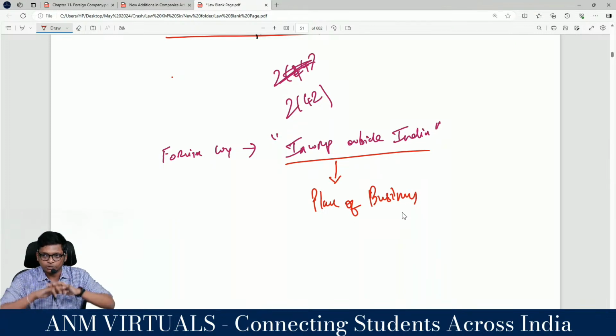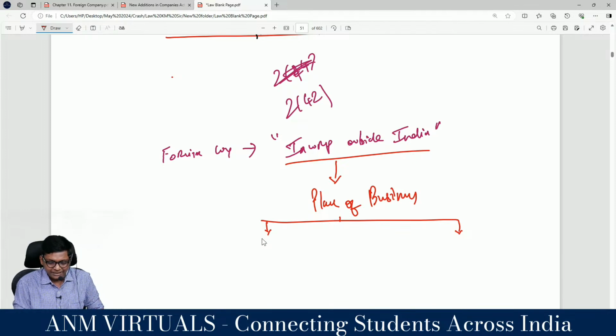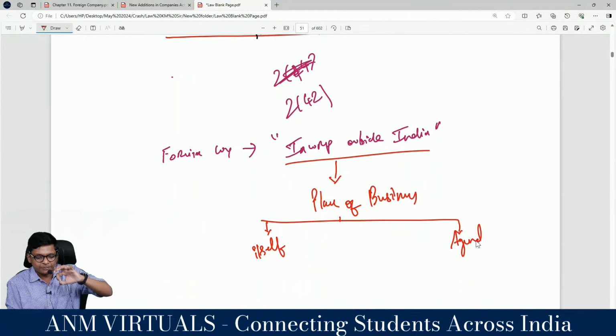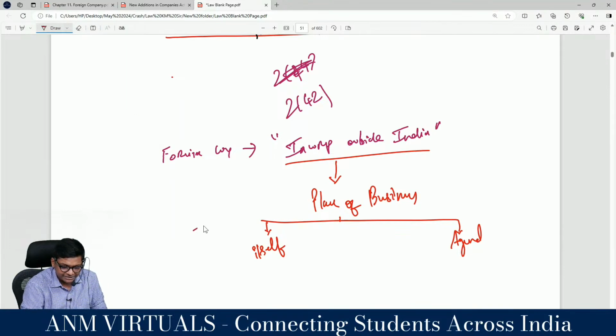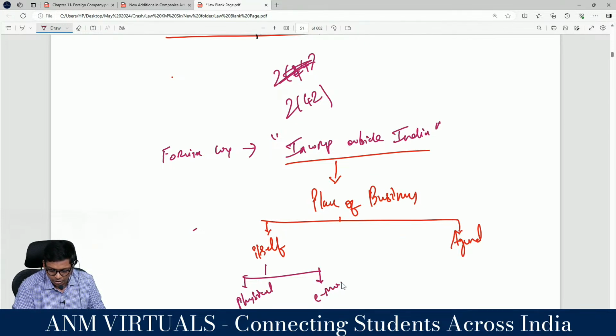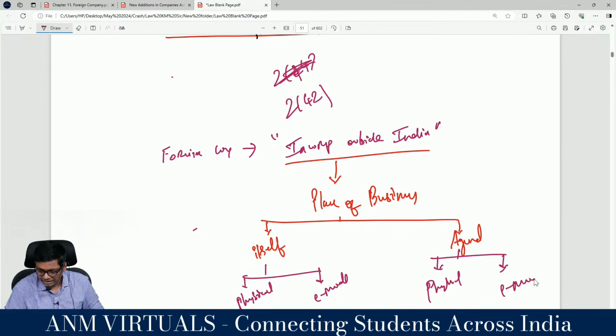What do you mean by place of business? Doing some kind of transactions in India, either business or some kind of work. I'll give multiple examples, and you will give me examples. They are saying this place of business can be done by itself or through an agent. The whole definition reads: foreign company means a company incorporated outside India which has a place of business in India by itself or through an agent, either by physical mode or electronic mode.